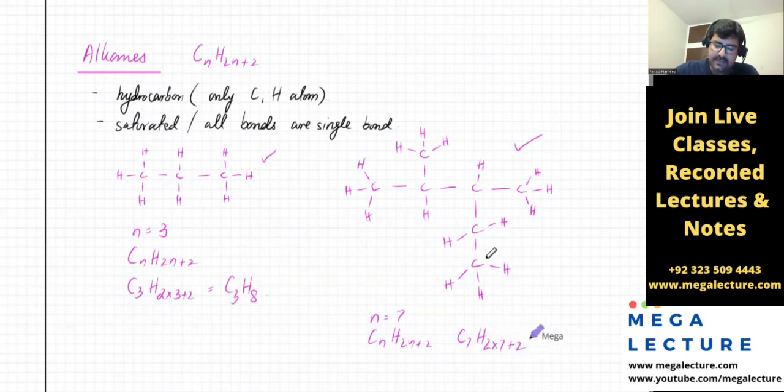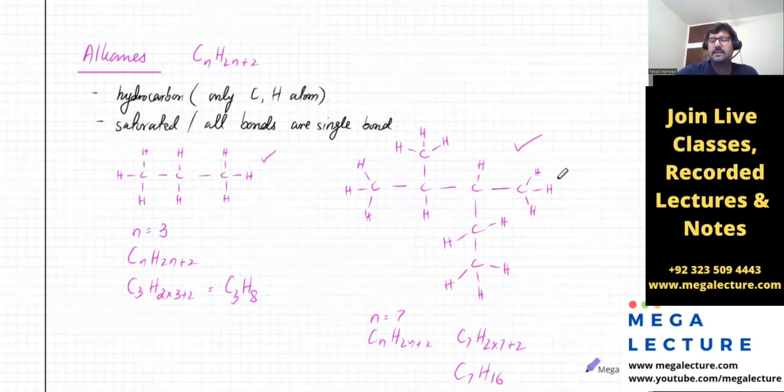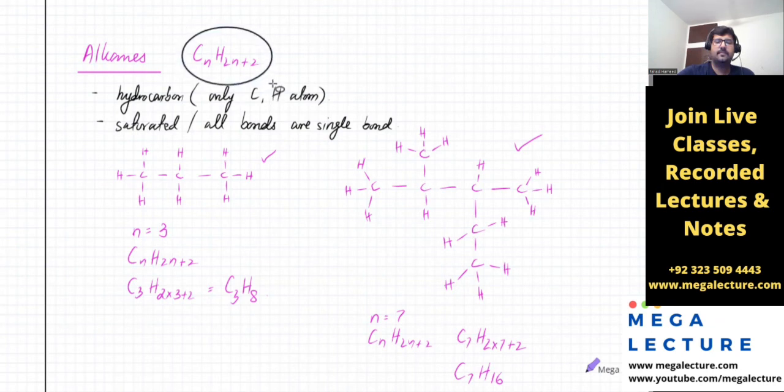What is that? C7H16. 14 plus 2, that's 16. So you can go and count this. This is 1, 2, 3, 4, 5, 6, 7, 8, 9, 10, 11, 12, 13, 14, 15, and 16. So clear, the general formula is working. Is that clear? Okay, is this clear? Yes, sir.